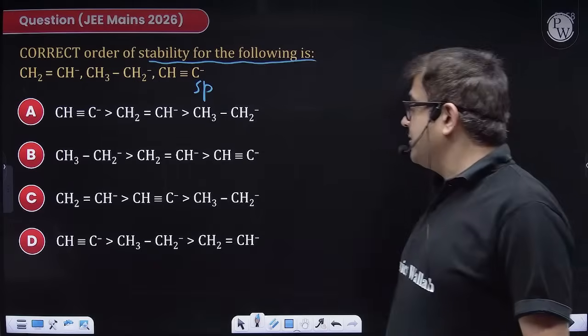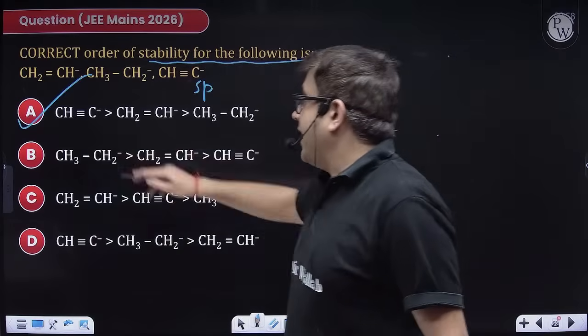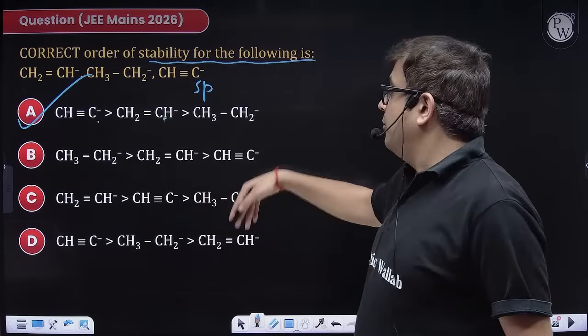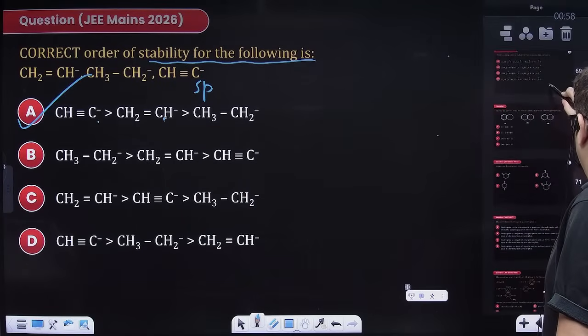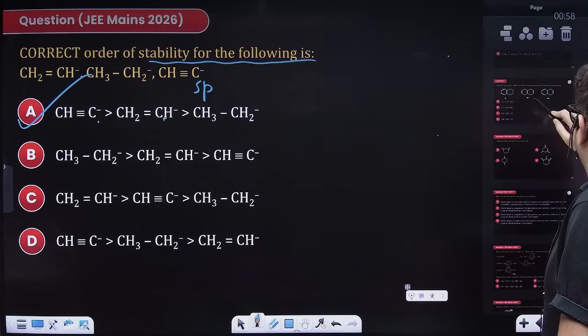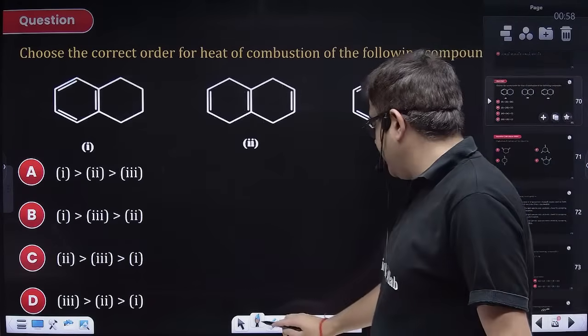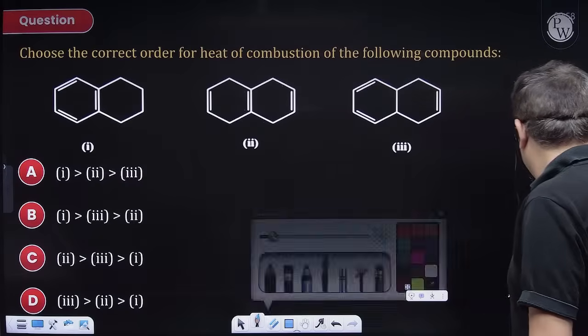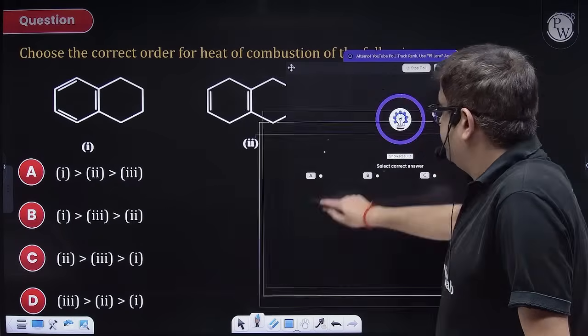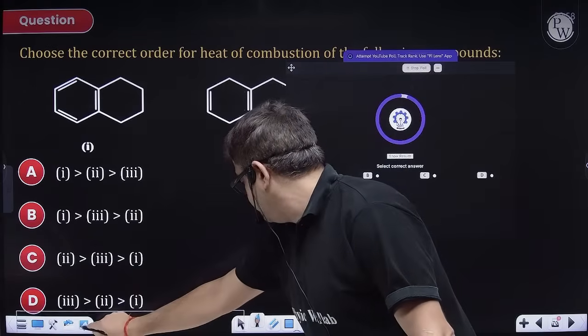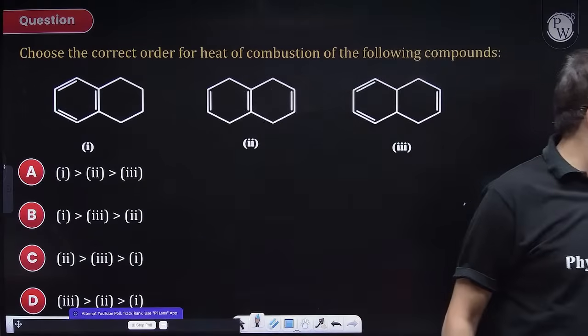Less number of participants, but still A will be your right answer, because sp then sp2 more electronegative, so can easily digest the electrons. Moving to the next one. Attempt this one, guys. Your time starts now. Attempt this one.